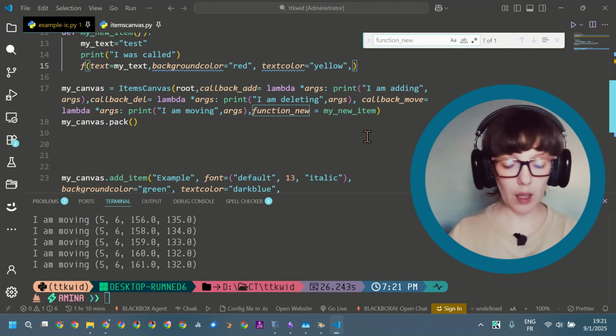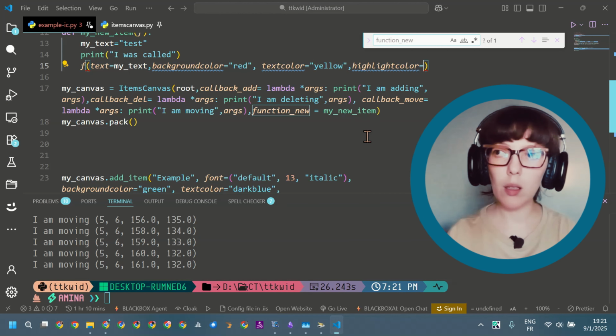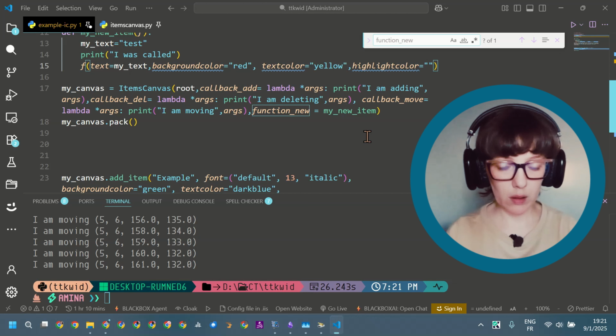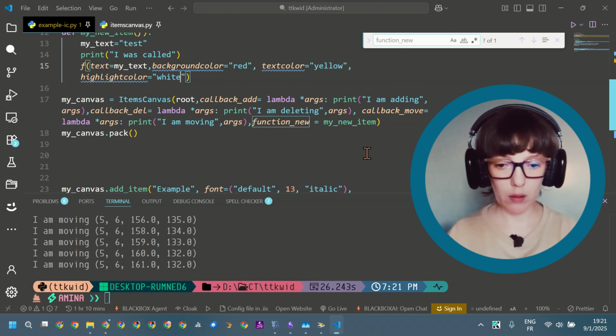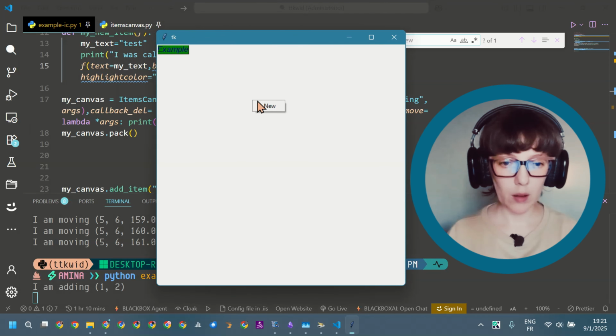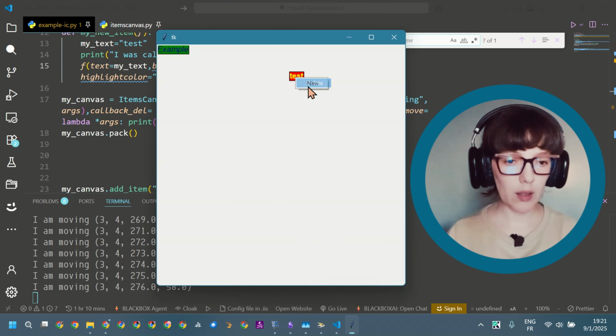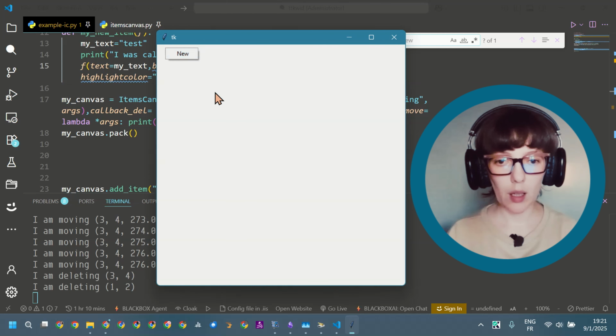For example, I can say highlight color equal, let's white, why not? I'm calling new. Highlight color is white. Now I can delete. I have to click several times and delete here.